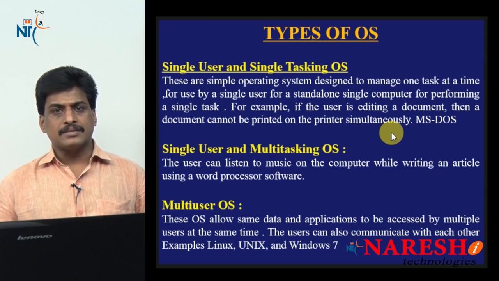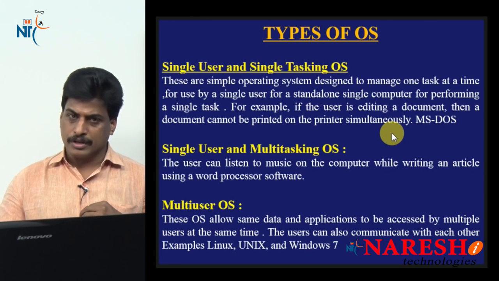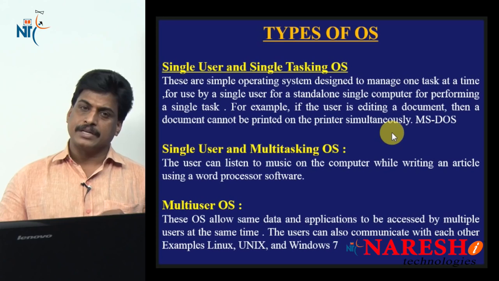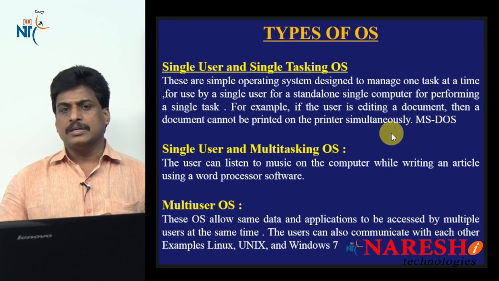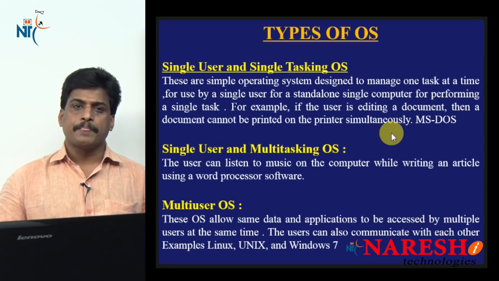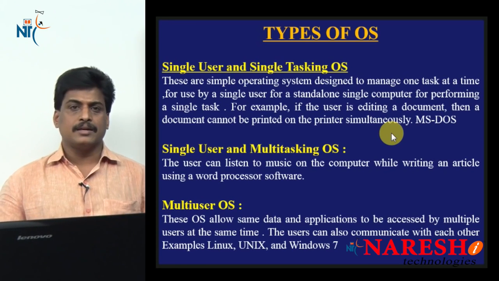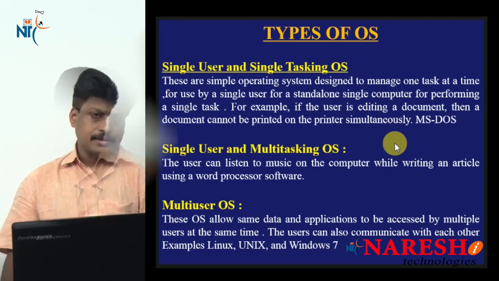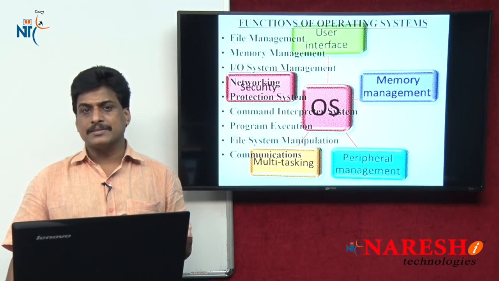As I said, the types of operating systems were already shown to you, and different types are available. But remember the three main operating systems: single user single tasking, multi-user single tasking, multi-user multitasking. So these are the types of operating systems.